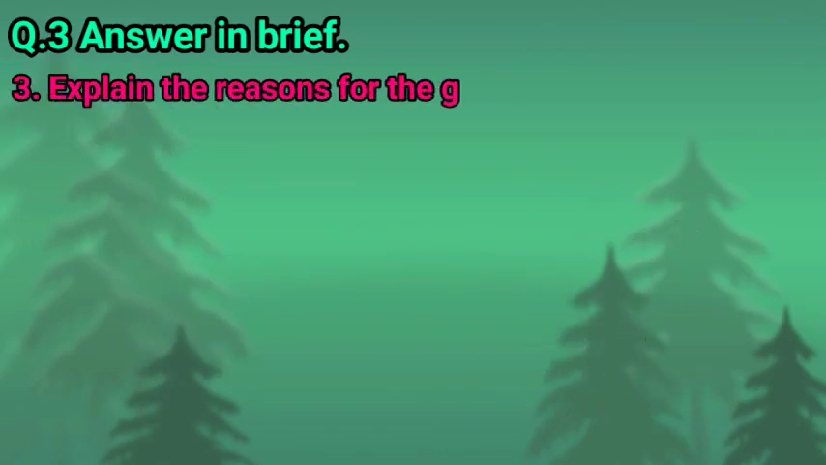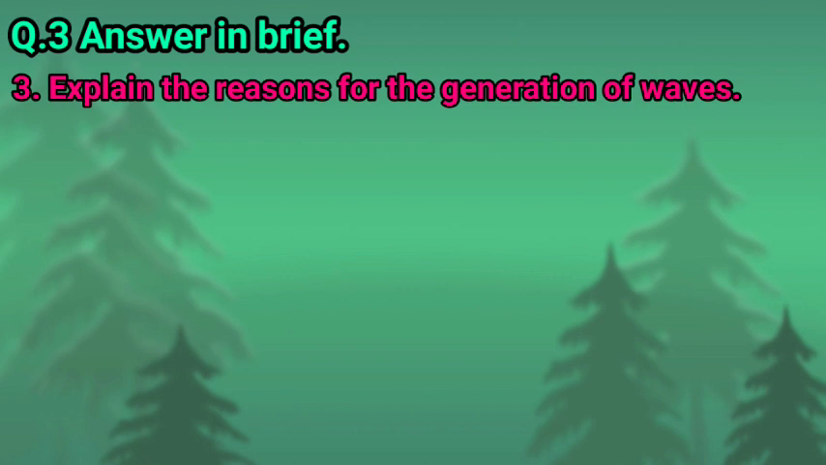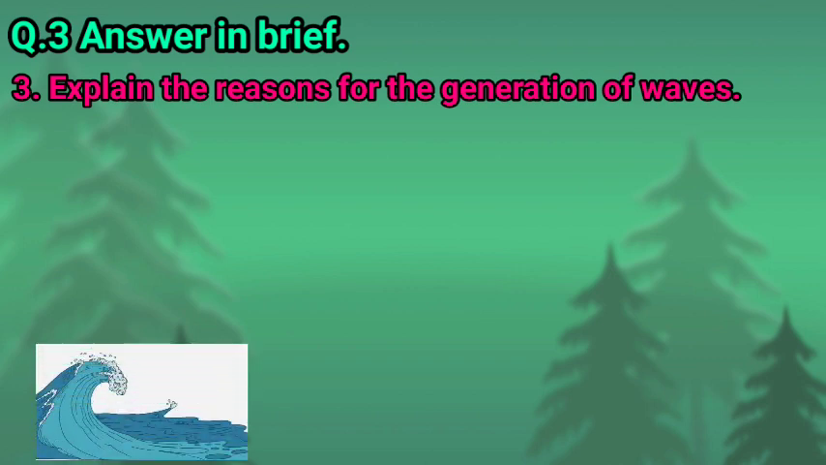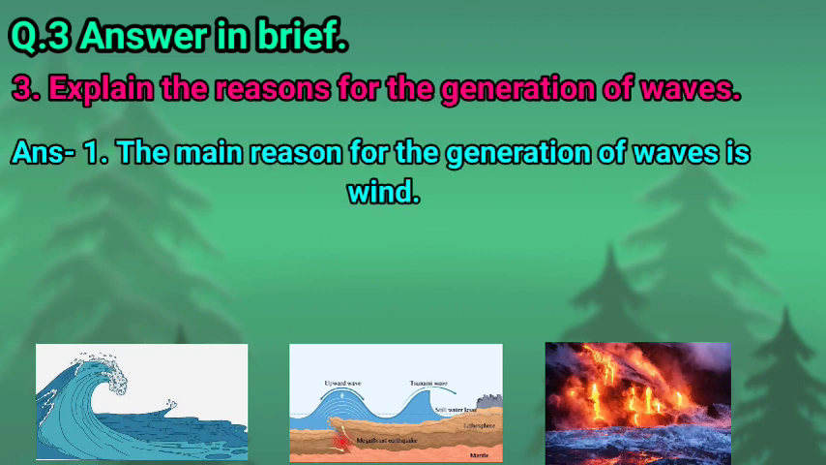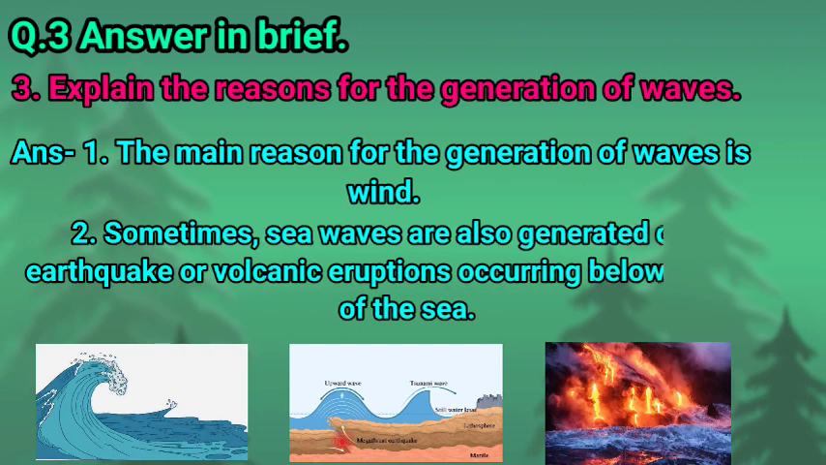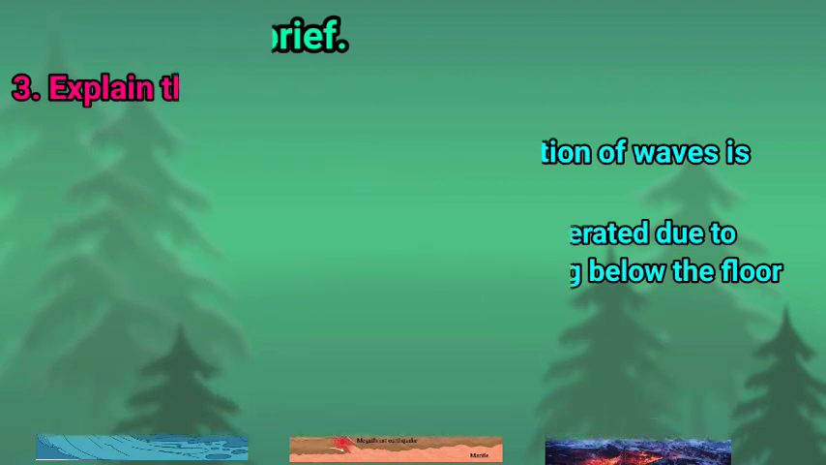Next, question number 3. Explain the reason for the generation of waves. So children, we had learned the main reason behind the occurrence of waves is wind. But an earthquake or volcanic eruption that takes place below the floor of the ocean is also a cause of the generation of waves. So children, the answer of this question is, first point, the main reason for the generation of waves is wind, but sometimes sea waves are also generated due to an earthquake or volcanic eruption occurring below the floor of the sea. So children, here we complete our question number 3.